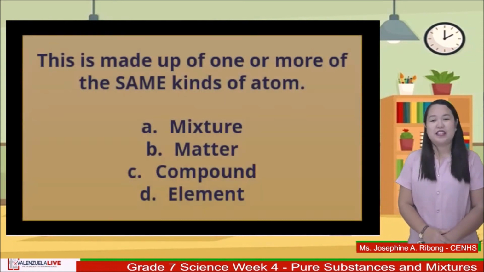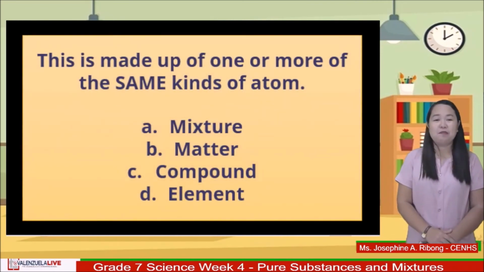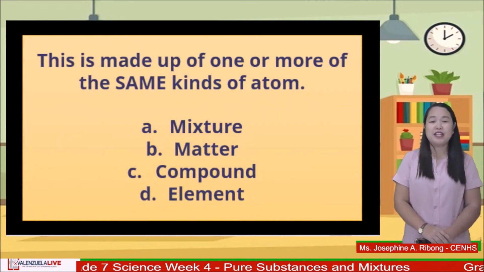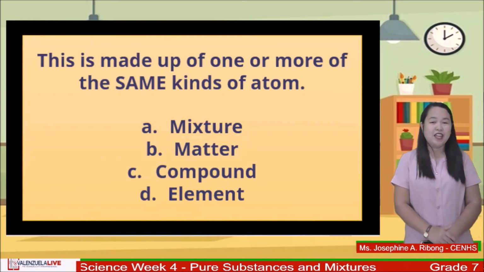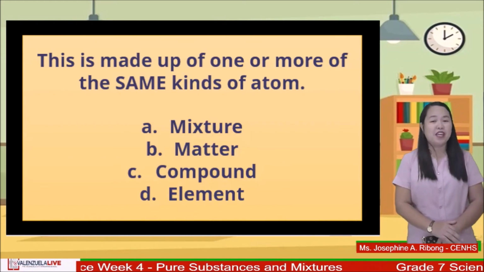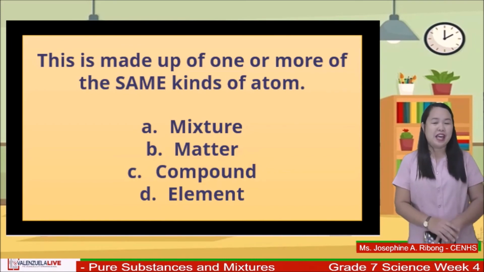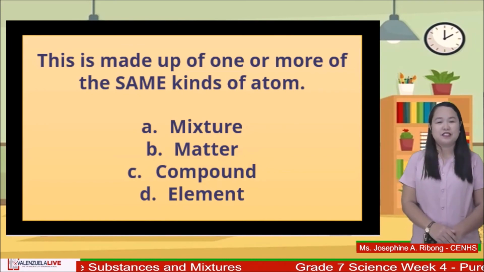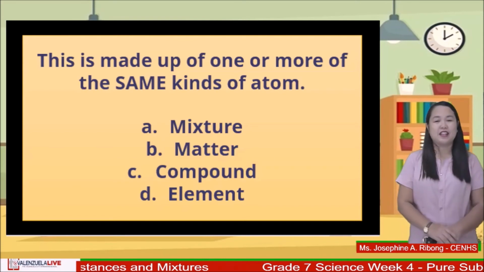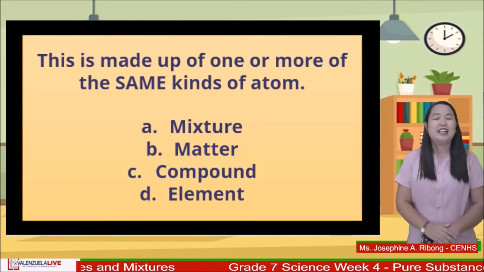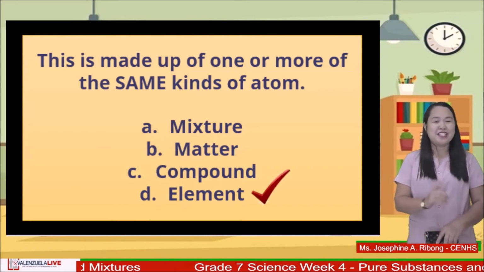Number 3. This is made up of one or more of the same kinds of atoms. Is it A, mixture, B, matter, C, compound, or D, element? The answer is letter D, element. Great job, grade 7.